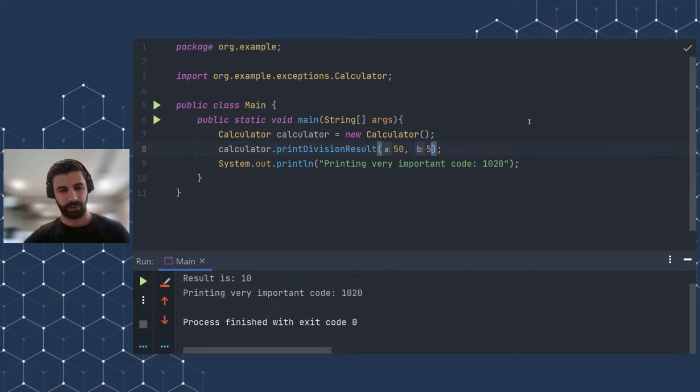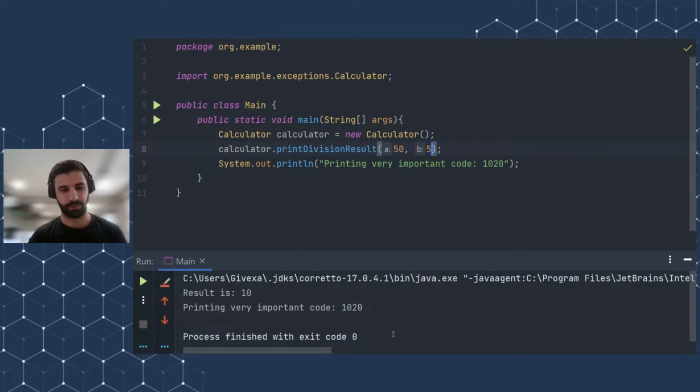So yeah, the output is correct. The result is 10. The very important code is also printed, 1020, and yeah, our boss is happy. Everything goes well, and our boss decided to put our application in prod, and users are already able to use it. But after a while, let's imagine a situation like this.